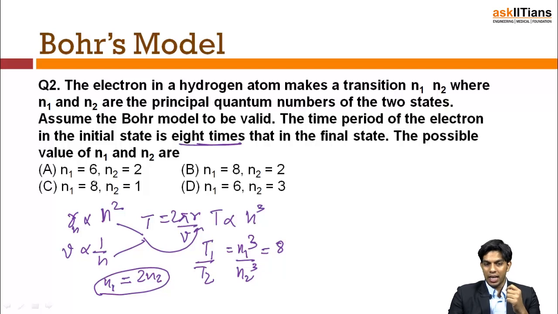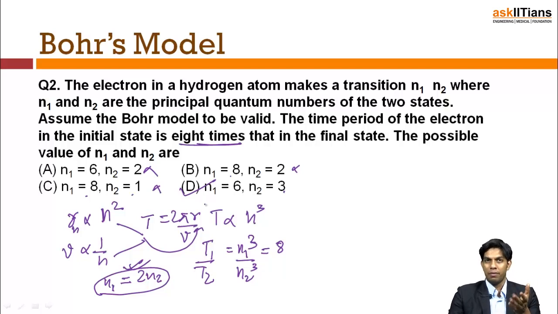So I can clearly see n1 equals 6, n2 equals 2, it's invalid. n1 equals 8, n2 equals 2, no, it's invalid, not a possible option. n1 equals 8, n2 equals 1, again I need 2 times. n1 equals 6, n2 equals 3, yeah, that's valid. So the correct answer is D, that is the electron is making a transition from n1 equals 6 to n2 equals 3.